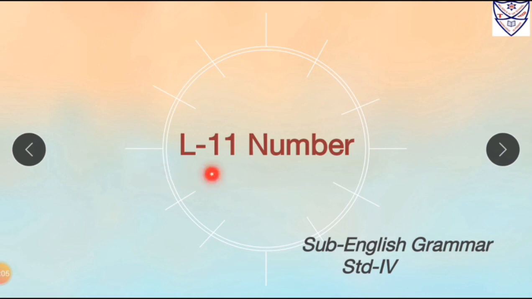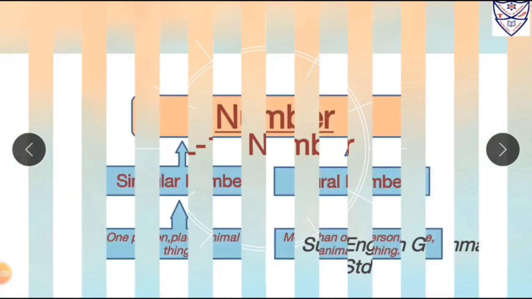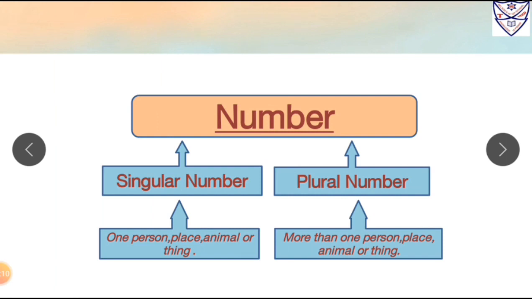Lesson 11: Number. Now there are two types of number. The first one is singular number and the second is plural number. Singular number means one. It also stands for one person, place, animal or thing. Whereas plural number means many. It also stands for more than one person, place, animal or thing.